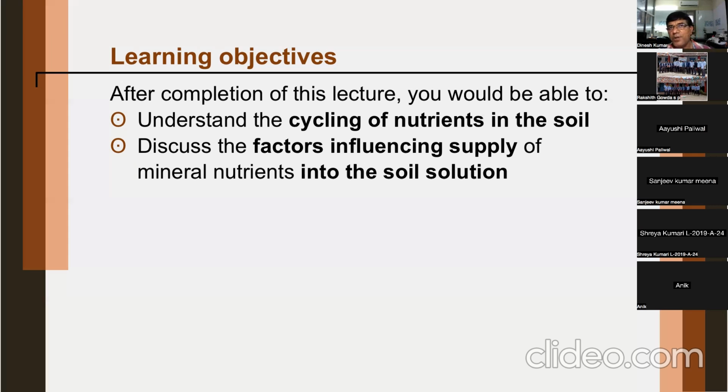But here at micro level, at solution level, microbial activities are rather more important. How about cation exchange capacity and anion exchange capacity? Do you see any role of these chemical properties? Can they influence the nutrient availability?